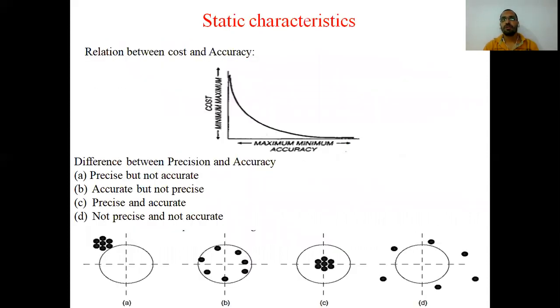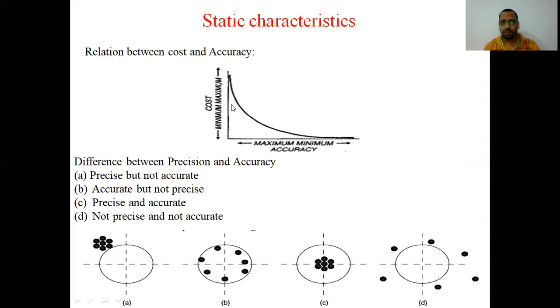So next is the relationship between cost and accuracy. You can see from the diagram that this is the axis which is showing you the cost, and this is the axis which is showing you the accuracy.